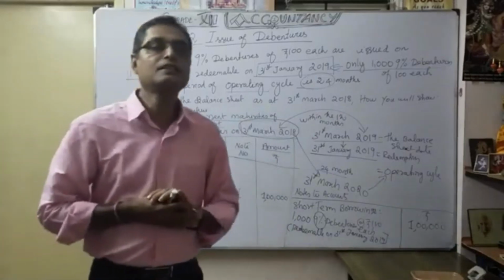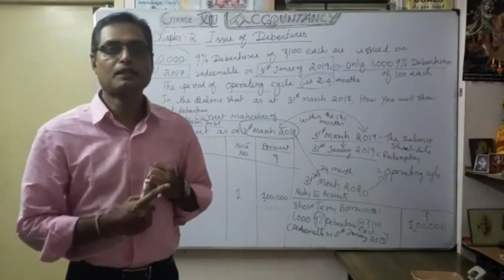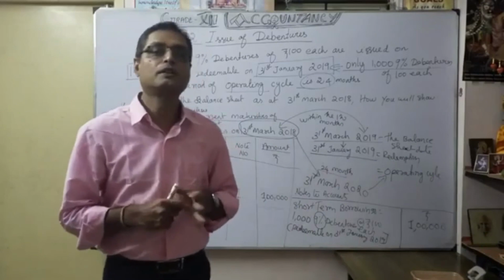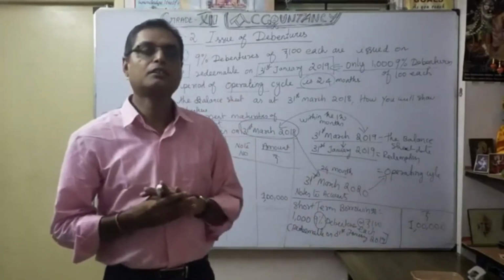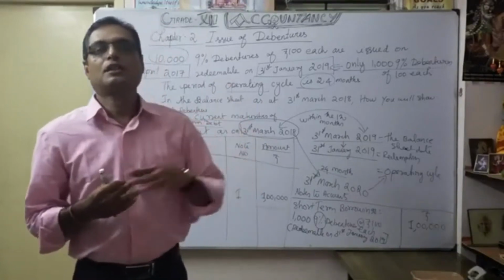Likewise, you can classify debentures: maybe under long-term borrowing or short-term borrowing. Even under short-term borrowing, it comes under current liabilities or other current liabilities according to the number of months, within 12 months or after 12 months.